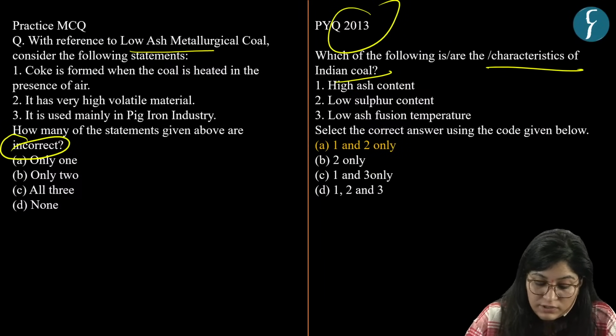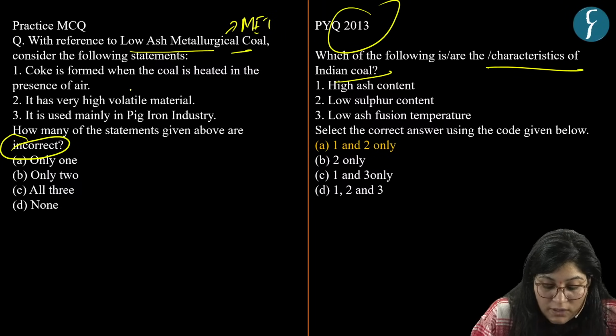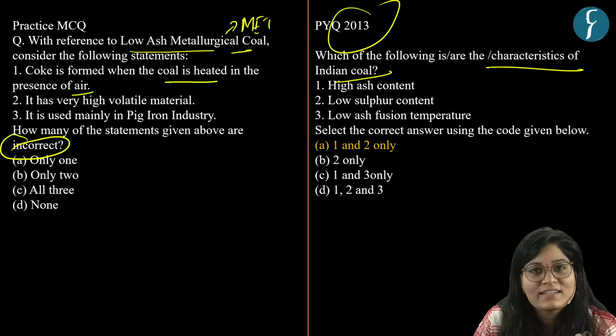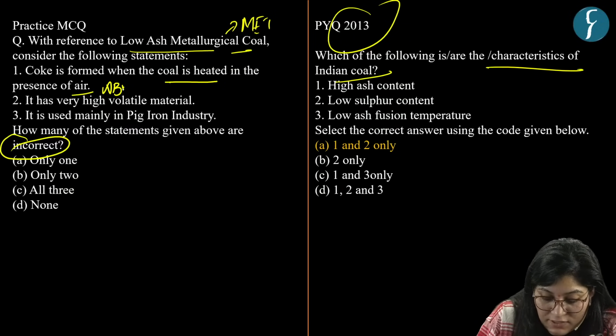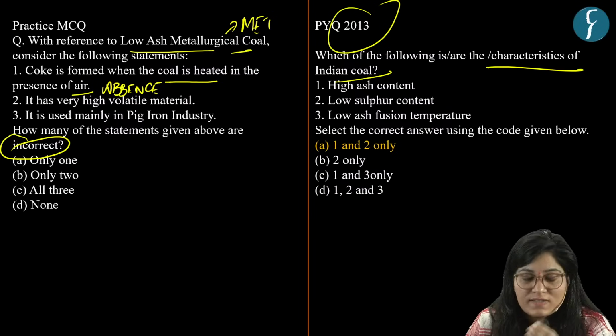Let's solve this question. Low ash metallurgical coke, this is MET. Just now we have discussed. Coke is formed when the coal is heated in the absence of air. No, coke is formed when coal is heated in the absence, not in the presence of air. And this process is known as, yes, destructive distillation process.